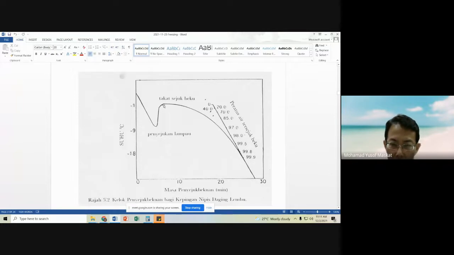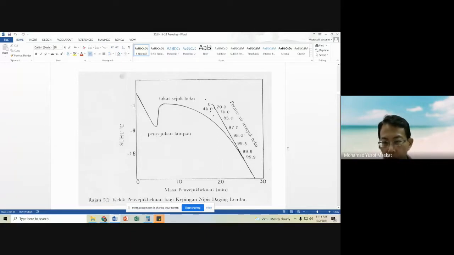This is where we measure the freezing point. But because inside foods there are solutes, it will experience freezing point depression and also freeze concentration.